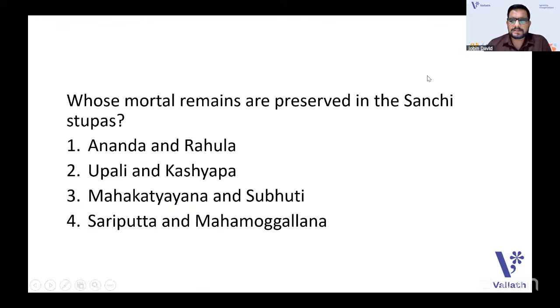Whose mortal remains are preserved in Sanchi Stupa? Sanchi Stupa is an important national monument, and it was there on one of our currency notes also. So whose mortal remains are preserved in Sanchi Stupa? Is it Ananda, Rahula, Upali, Kashyapa, Mahakatyayana, Subhuti, Sariputta, or Mahamoggallana?